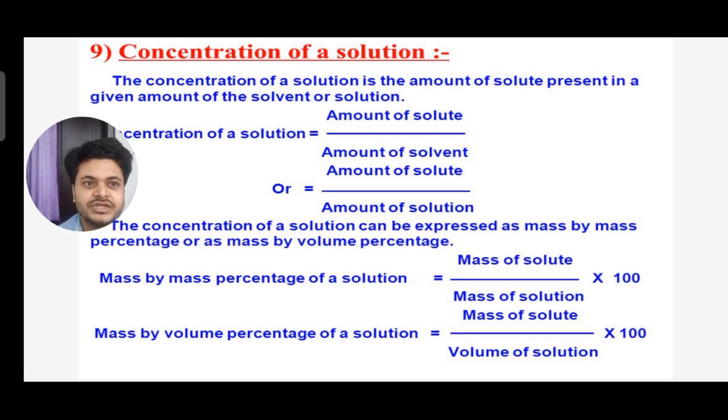Next, the concentration of solution can be expressed as mass by mass percentage or as mass by volume percentage. The formula for mass by mass percentage of a solution is equal to mass of solute by mass of solution into 100. The mass by volume percentage of a solution is equal to mass of solute by volume of solution into 100.